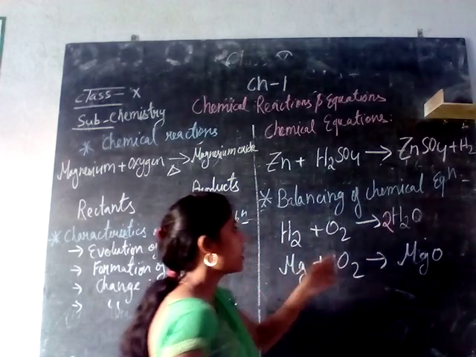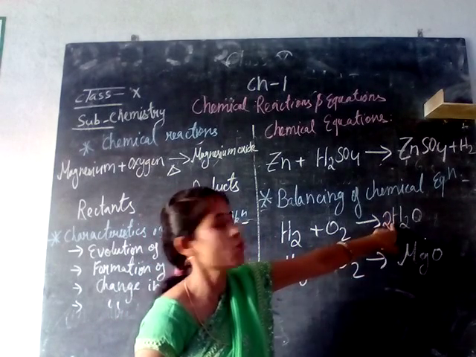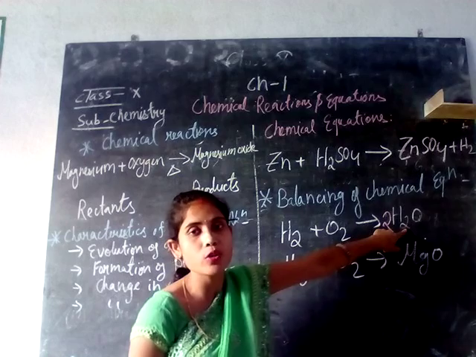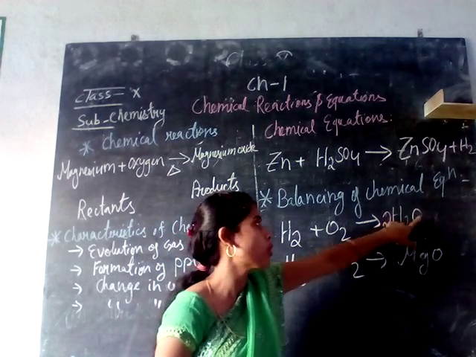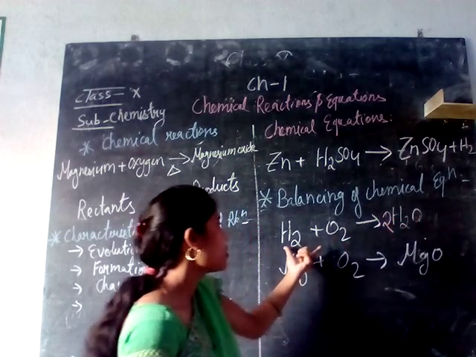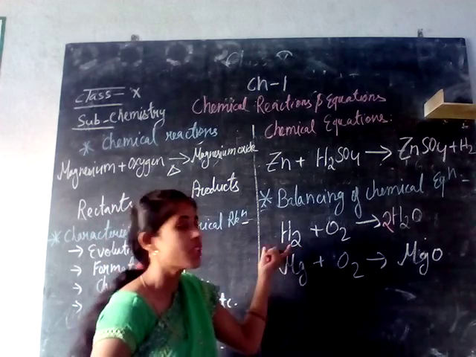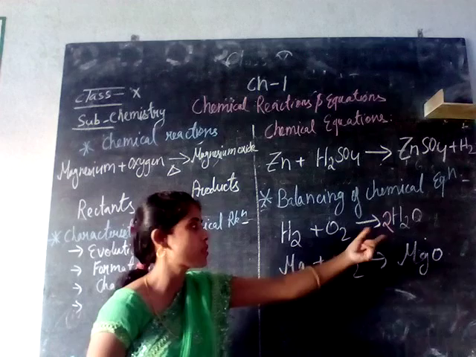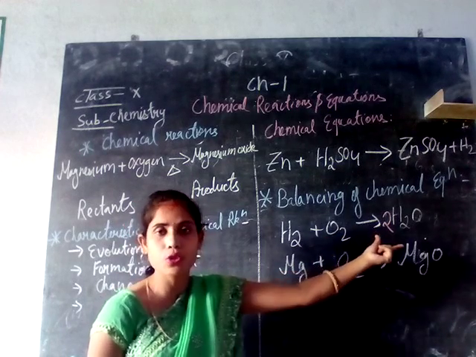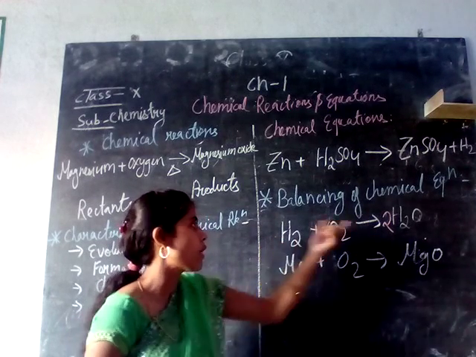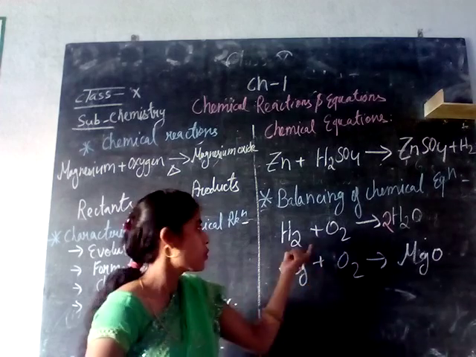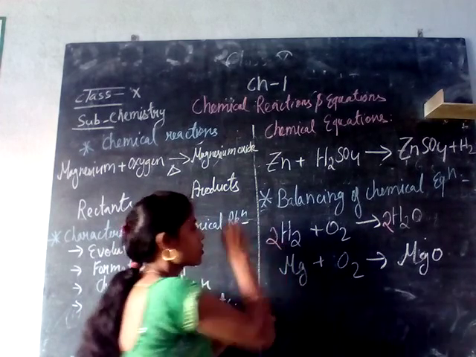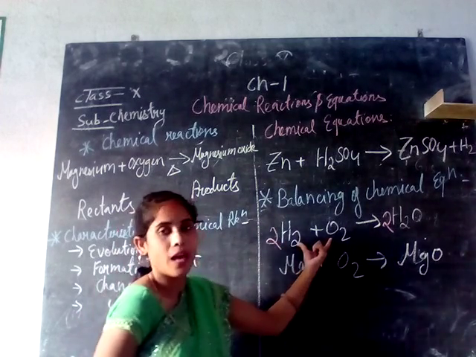So what is happening here? There are 2 molecules, 2 into 2, that means 4. 4 molecules of hydrogen are here and 2 molecules of oxygen. But on the left hand side we are seeing what? There are only 2 molecules of hydrogen and 2 molecules of oxygen, and oxygen is balanced. Hydrogen on this side is 2 and on that side is 4. So we have to calculate again here.